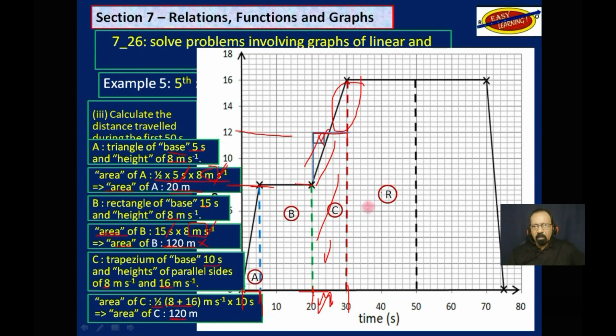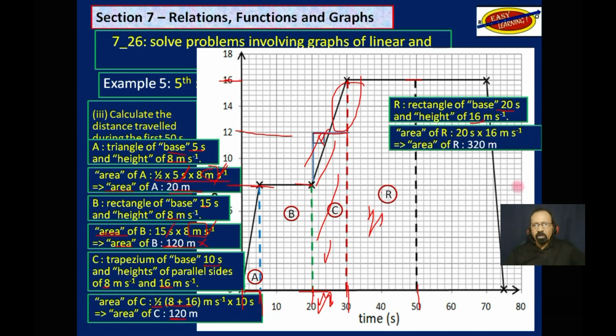And finally, this last part here is a rectangle. From there to there is 20. And the height here, this black line, is 16, as you could see over here. Multiply those two and you get an area, which is really a distance, of 320 meters.